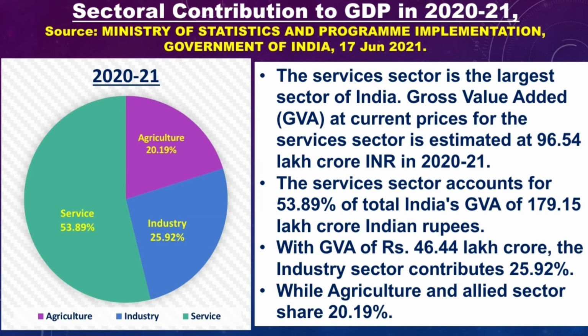So economics is a live subject, means it's a growing subject. Every year it is a dynamic subject. It's changing. So last year national income will be different. This year national income will be different. It may increase or decrease, just like people's weight or growing a plant. So it goes on changing. So in 2021, the share of agriculture to GDP was 20.19%. The share of industry was 25.92%, and the service sector 53.89%.